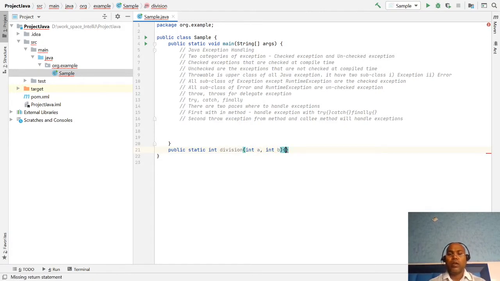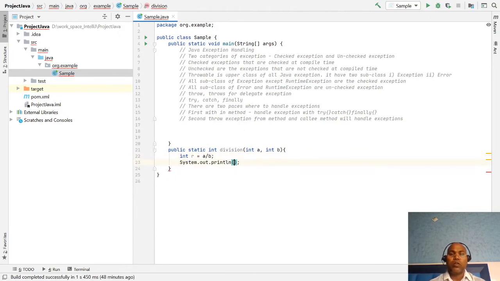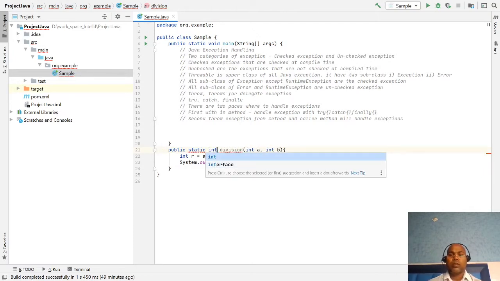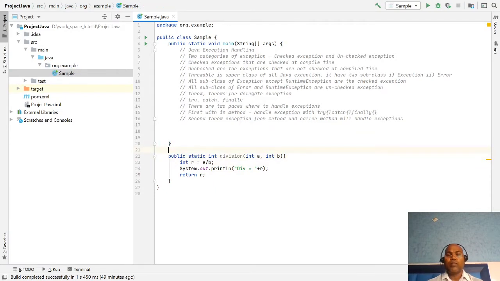Here I take a result r equal to a divided by b, and I print the output, division equal to plus r. Here I am not returning anything, okay, right, so we have to return r. So this is my method.